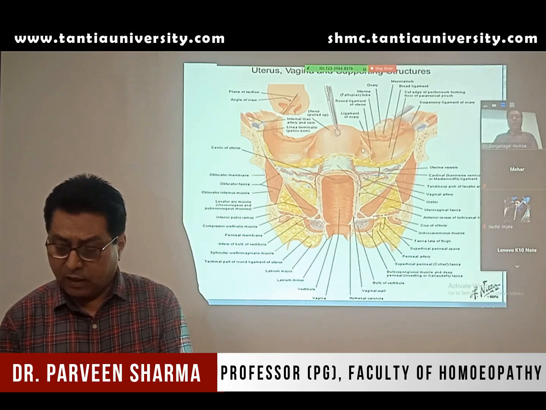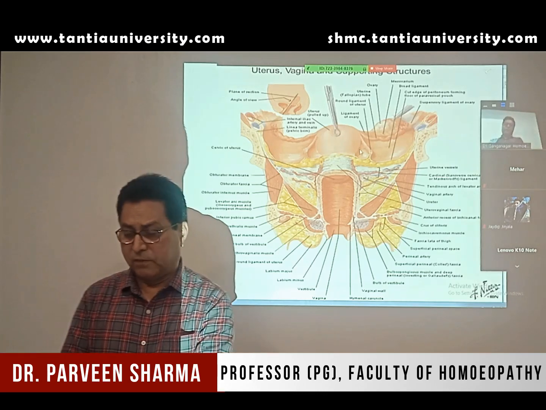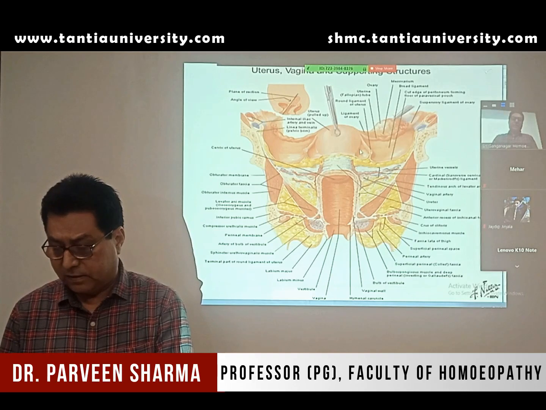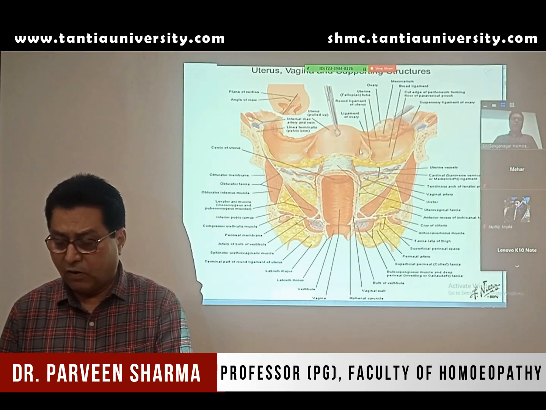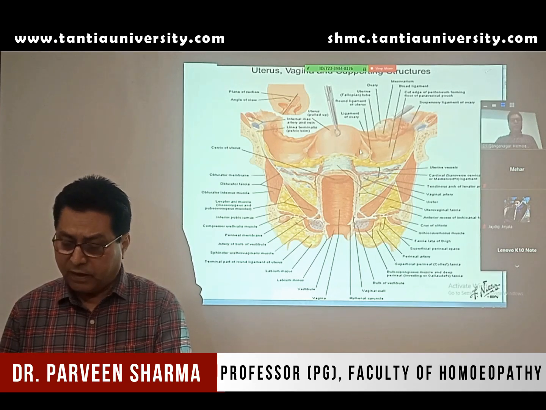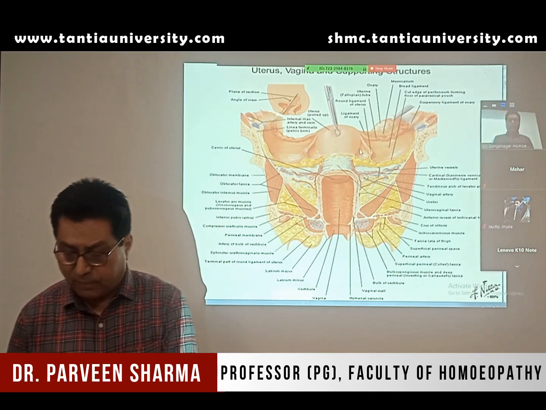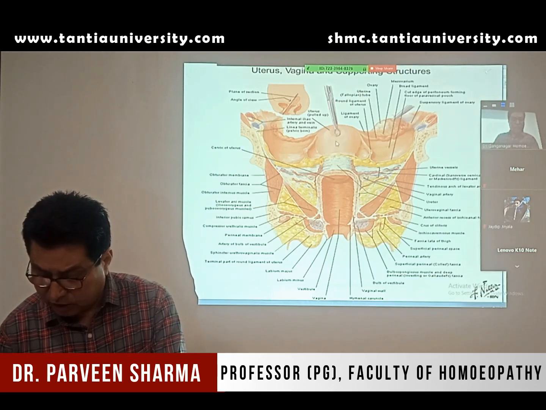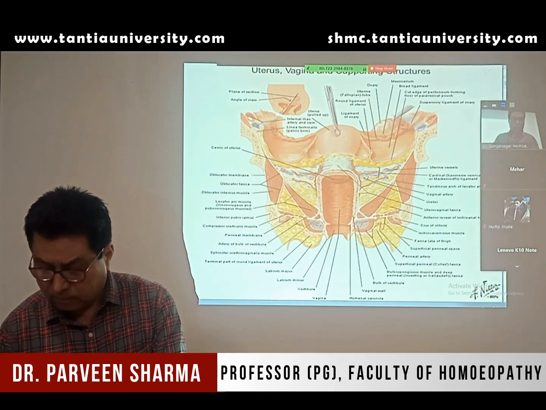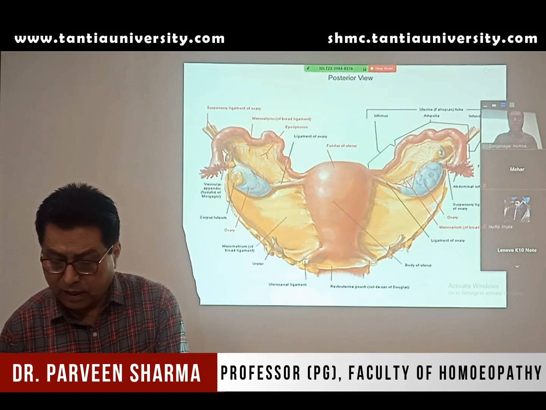Between the two layers, we have blood vessels, nerves and lymph vessels. The blood vessels are the uterine artery and the ovarian artery, with veins of the same name, then lymph vessels and the nerve plexus. So now the relations of the uterus. See, this is the anterior surface of the uterus.